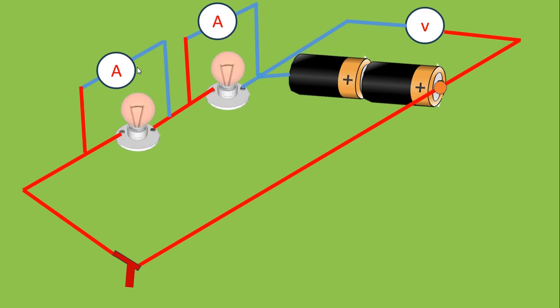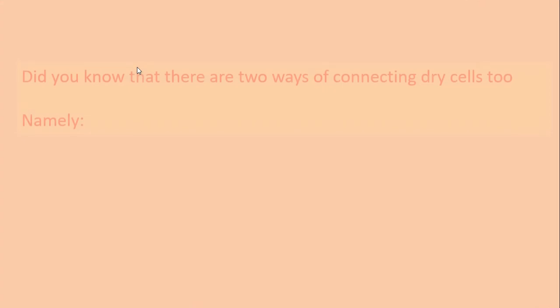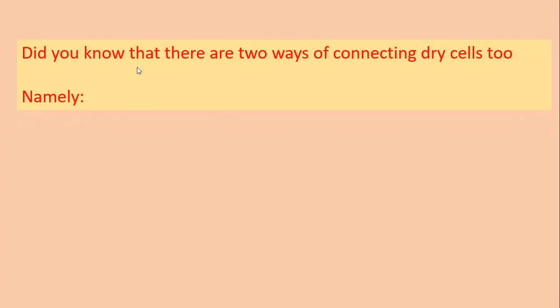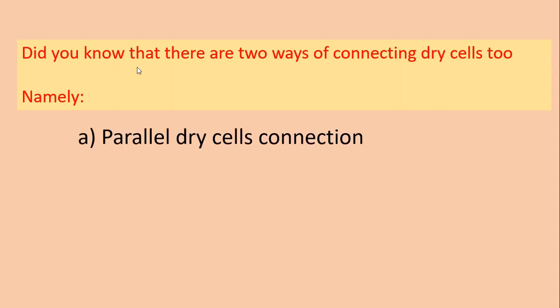Number one, the bulbs do not light the same way. The bulb closer to the dry cells lights brighter than the bulb away from the dry cells, depending on the wattage of the bulb. So now we look at this: did you know that there are also two ways of connecting dry cells, namely parallel dry cell connection and series dry cell connection?